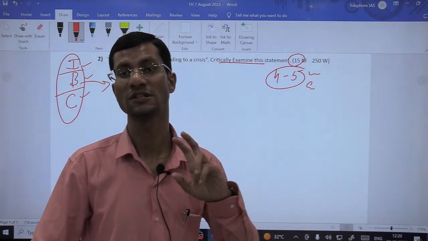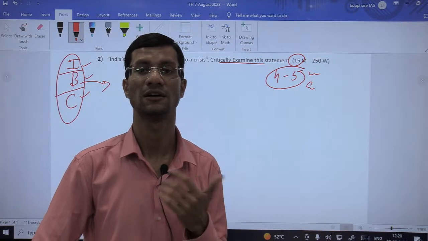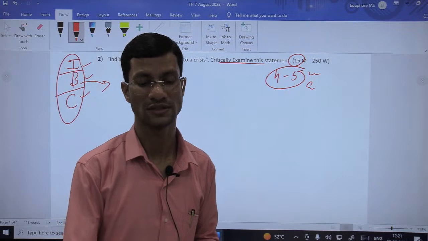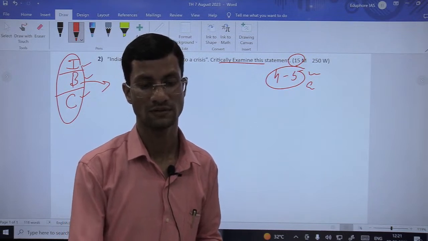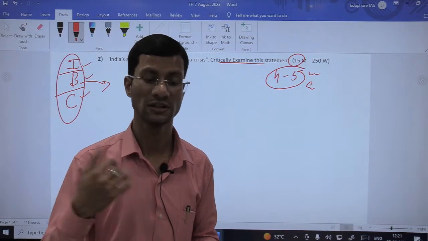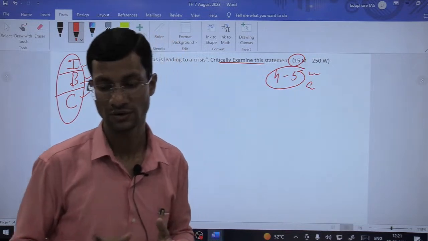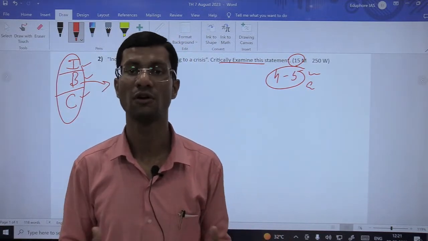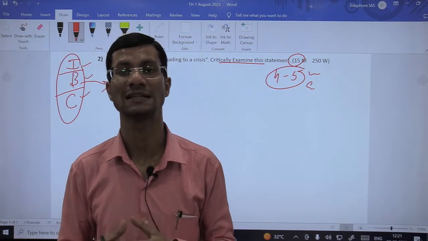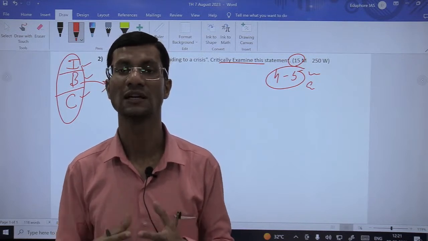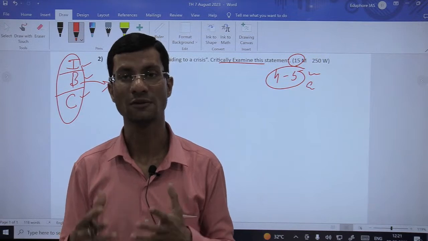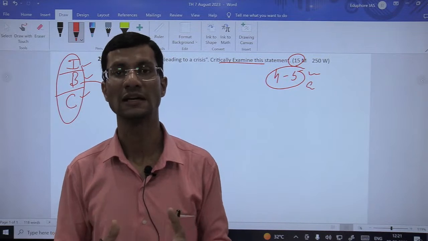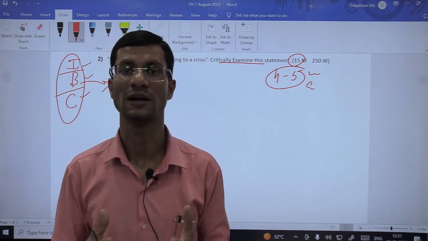So these are the two points you have written for the criticism part, or the limitations, showing how things are getting worse, or leading to crisis. Now you need to change the track of your answer. You can write: however, there are certain policies and programs of the government, or efforts that governments have undertaken in recent times, which are also making proper use of this surplus production. Fine, and therefore also helping India become net zero by 2070.